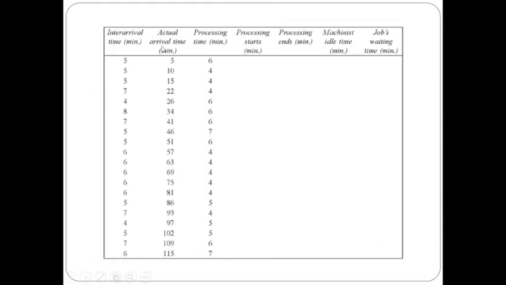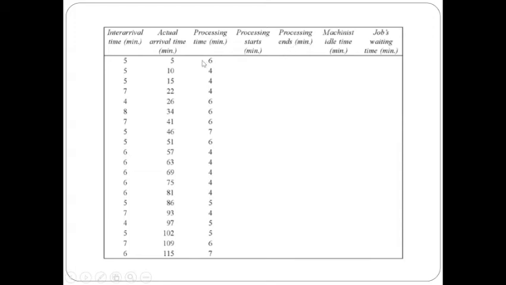So this is the actual arrival time. The interarrival time of the first person is 5, so it should start from 5, and for the second person it will be 5 plus 5, 10, 10 plus 5, 15, 15 plus 7, 22, and so on. So this is the actual arrival time we have to calculate using this interarrival time, and then we know the processing time. We have simulated the processing time values. By having this, we have to calculate the processing start time and the processing end time.